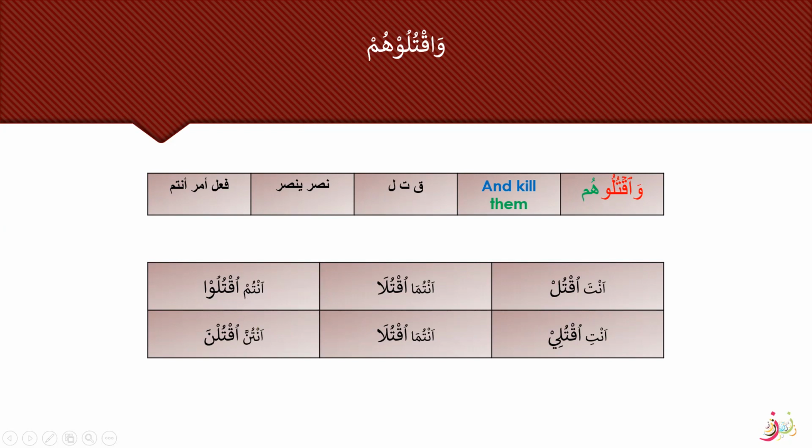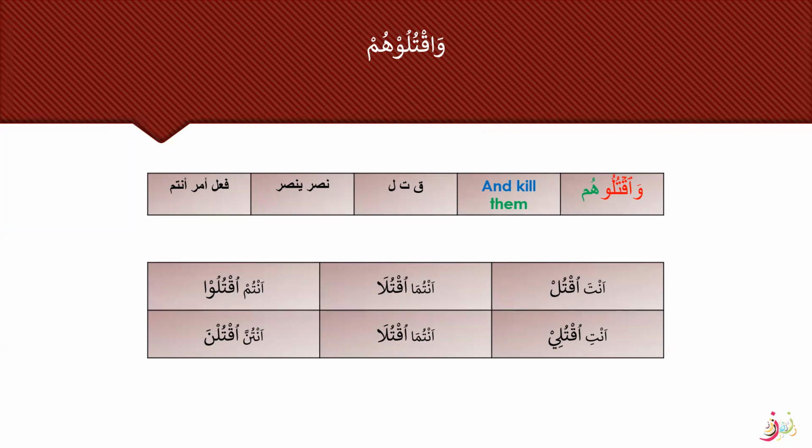So here we need to use two rules. Drop the first letter ta and make the word lightest. We know the rules how to make the word lightest. From the singular, we need to put a sukoon, and we have to drop the i'rab which it is carrying. For anti version, we need to drop the noon, and here also the noon, and here also the noon. So we will get a fi'l amr.